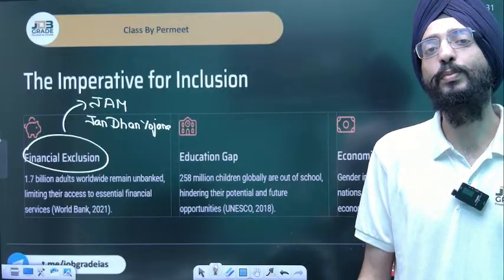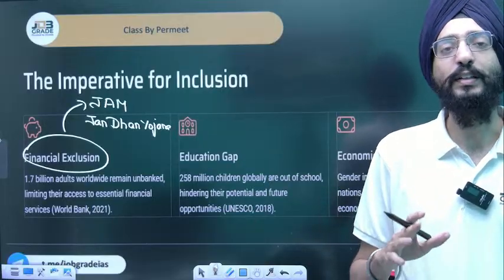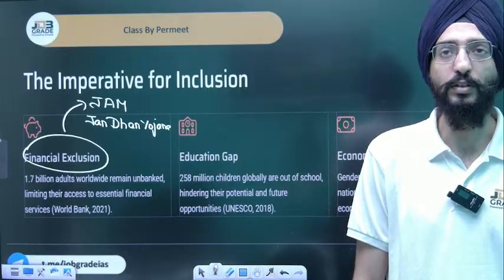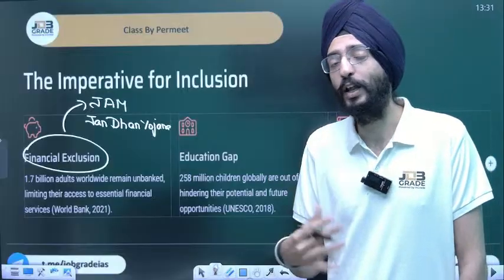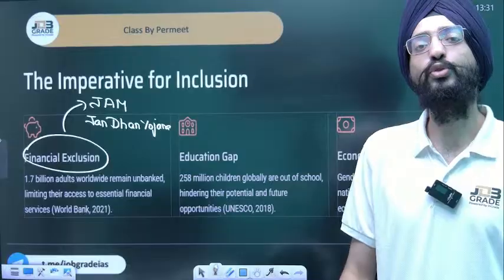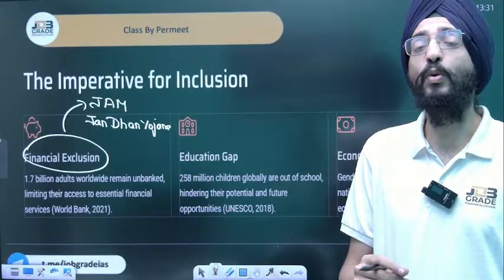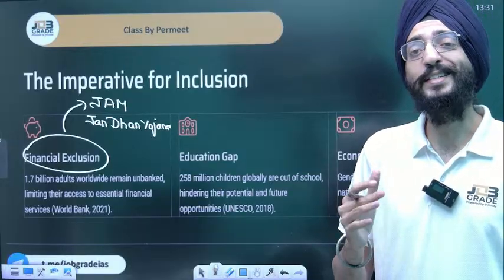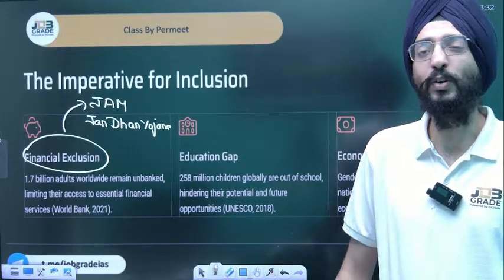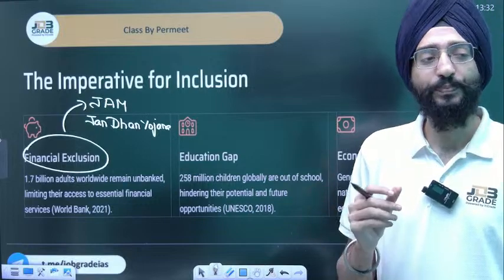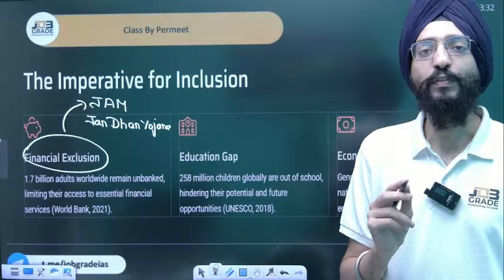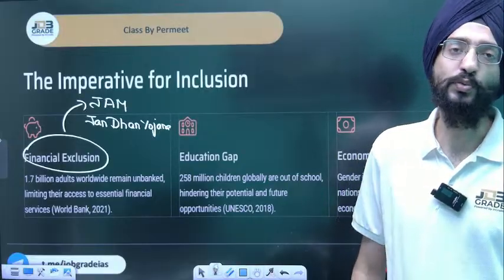And someone said to me in my earlier career that you can live your life without knowing mathematics, but you can't live your life without knowing finance. That's how things work. You should know how to utilize your money. You should know how to extract work from your money. That's how important it is. Even a lot of millionaires say that the only knowledge you need is to know how to utilize your money very effectively. That's the only skill you need in this world to survive.